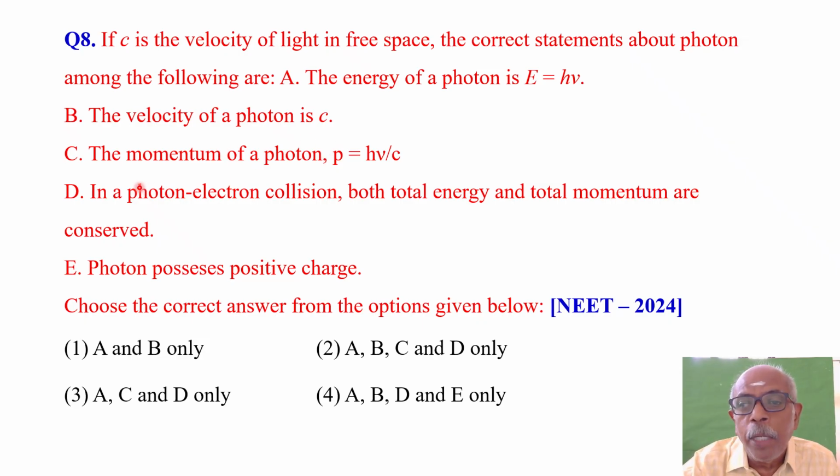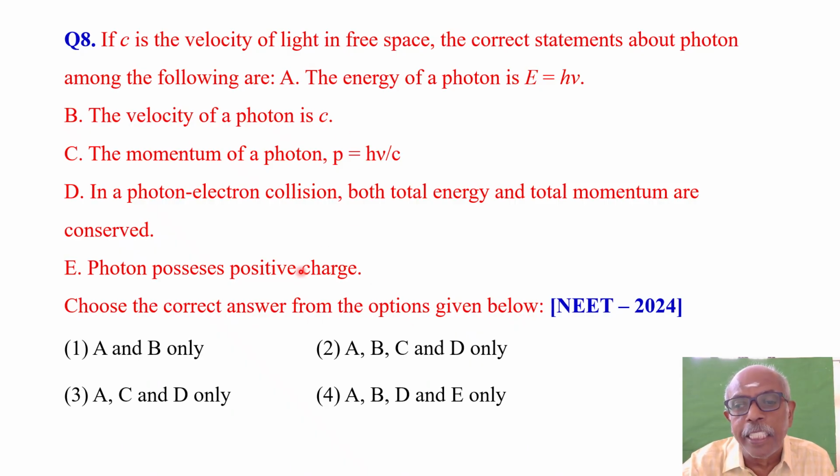C. The momentum of a photon P is equal to h nu divided by c. D. In a photon-electron collision, both total energy and total momentum are conserved. And E. Photon possesses positive charge. Choose the correct answer from the options given below.